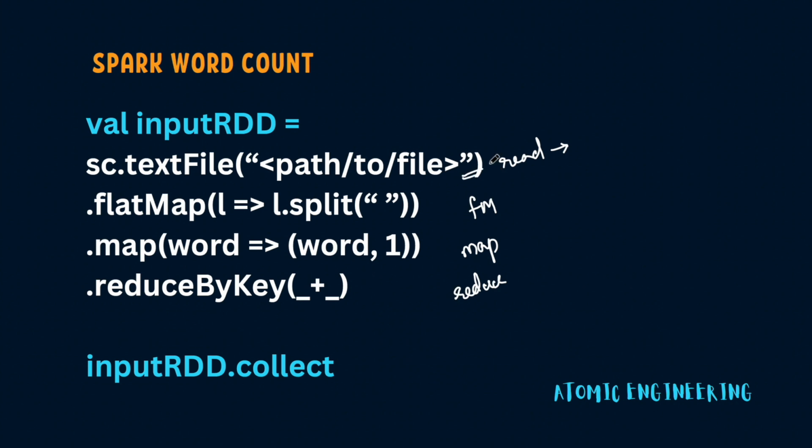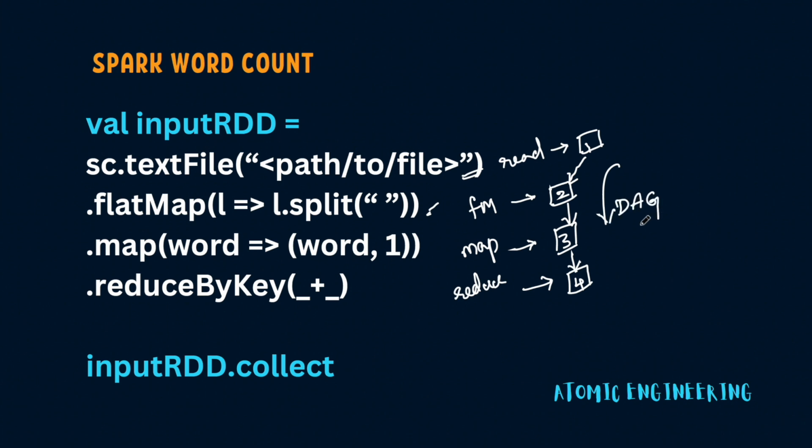As soon as this line is executed, Spark will remember this step. So this is transformation one. And then when this line is executed, Spark will remember one more step and it will create a lineage that step 2 has to be executed after step 1, right? And again, when the map line is seen, Spark will create one more task or step and it will remember this lineage. And then on top of that, we are performing reduce and Spark will again remember step 4 and it will create this DAG. So this is called a DAG in Spark, as we already discussed.